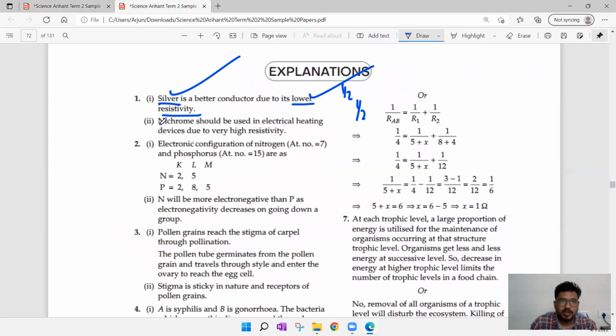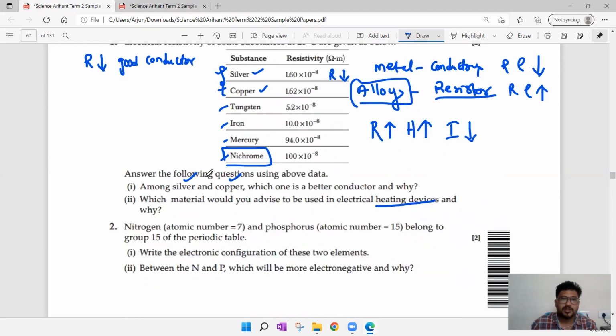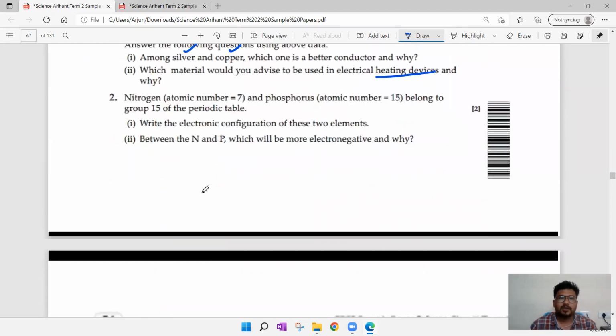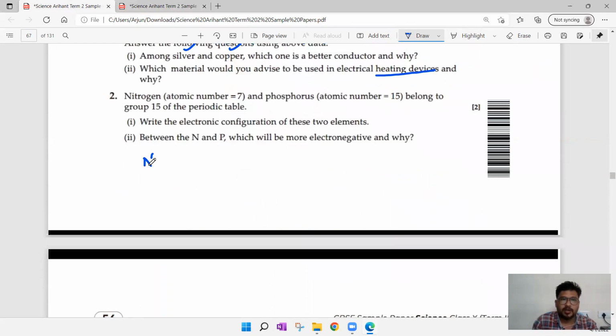Answer, you see: nichrome should be used in electrical heating due to very high resistivity. So for writing nichrome, half mark you are going to get. For writing higher resistivity, half mark. Total 2 marks will be awarded for this answer. Second question: nitrogen atomic number 7, phosphorus atomic number 15 belongs to group 15 of the periodic table.